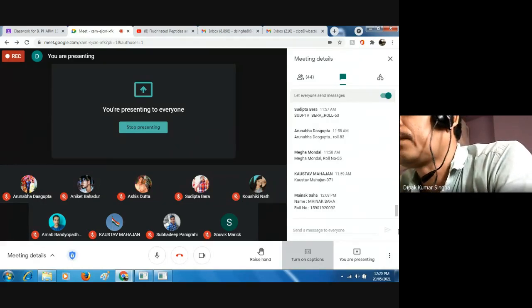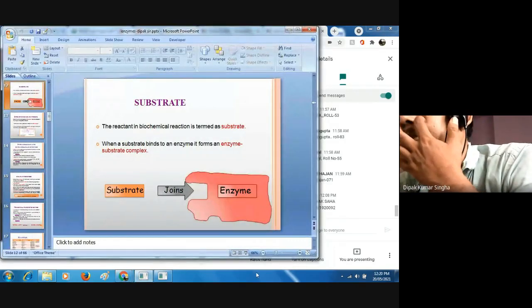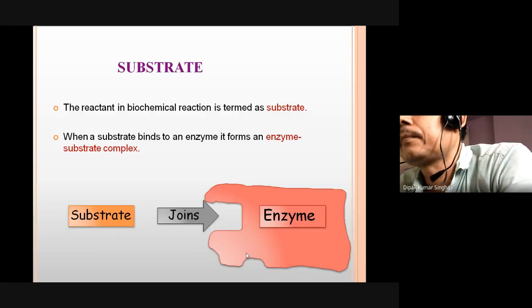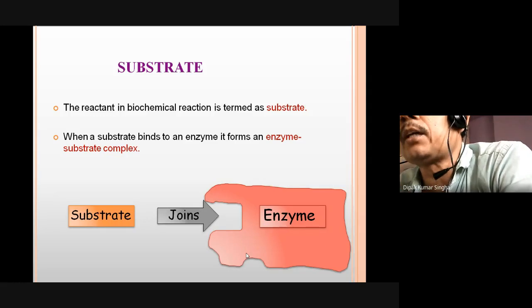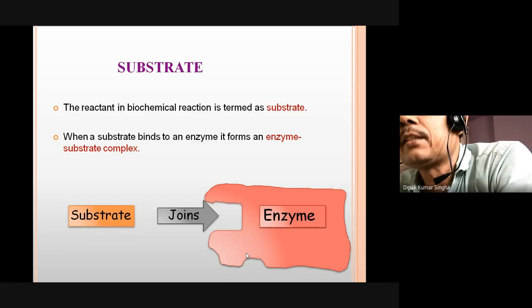Thank you. Let us go to the next slide. Next, substrate. Actually, the main function of the enzyme is to bind with the substrate and to catalyze the substrate. And this is our main method. We are taking some foods or nutrients. These act as a substrate. And when this substrate goes to the stomach, orally or by any means, the enzyme binds with the substrate and catalysis will be done.